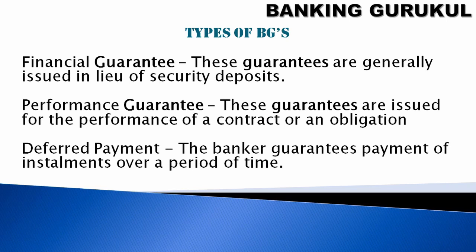Deferred payment. The banker guarantees payment of installments over a period of time. So in the previous case, the total amount will be given to the beneficiary, but in the deferred payment case, the payment will be given to the beneficiary installment-wise.